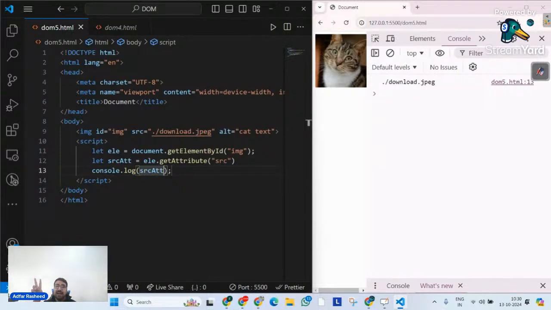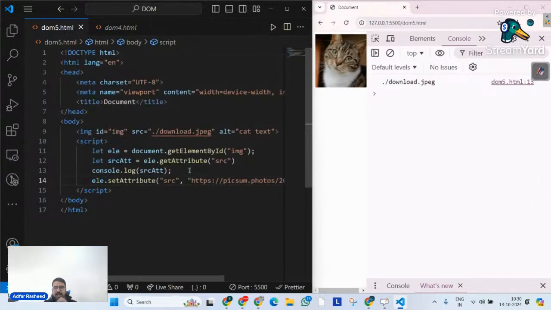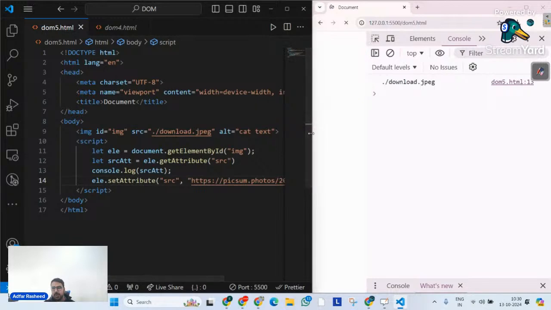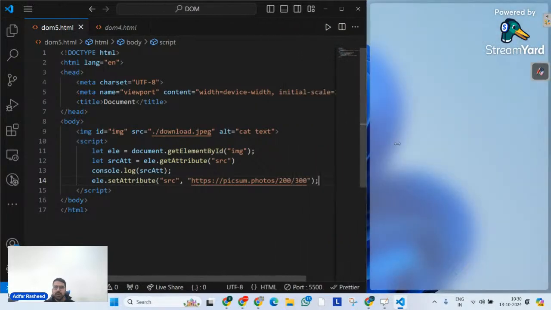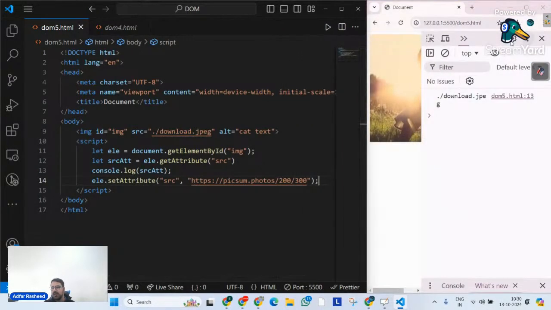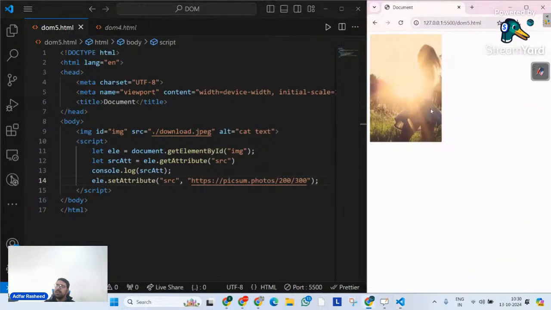Second thing is if there's no attribute created. In order to do that, similar to getAttribute, we have a method called setAttribute. So I will simply go here and tell ele, please set an attribute to something like this. Although I'm not sure what this image is, it gave me a suggestion, but I think it makes sense.